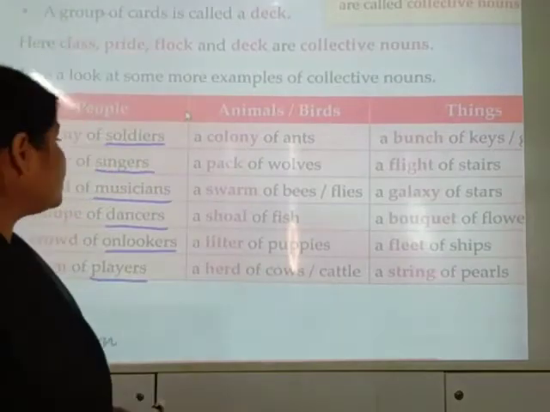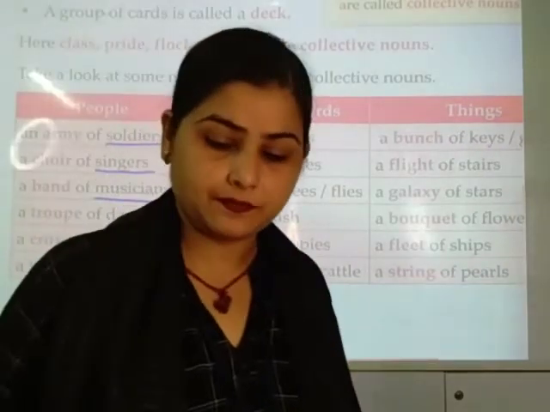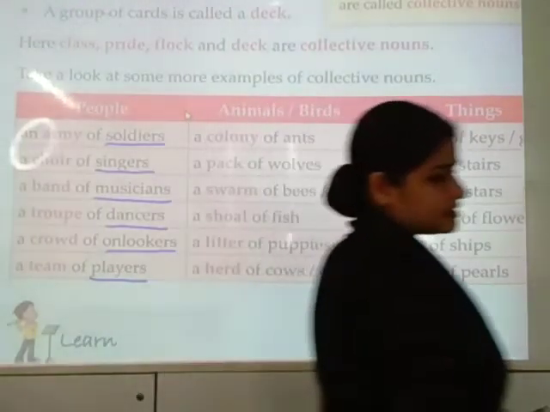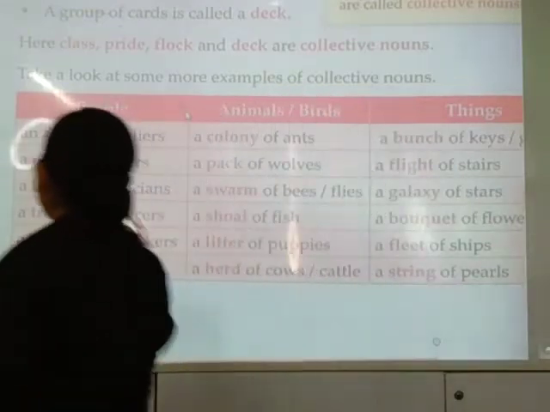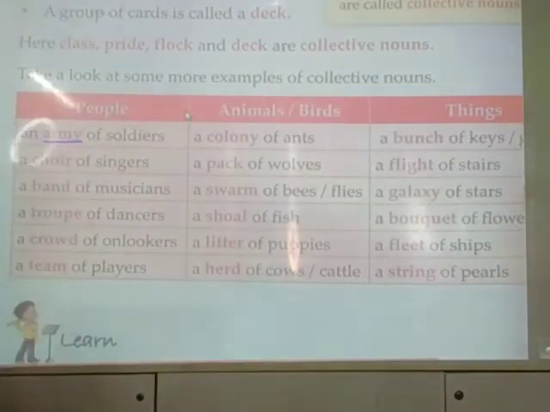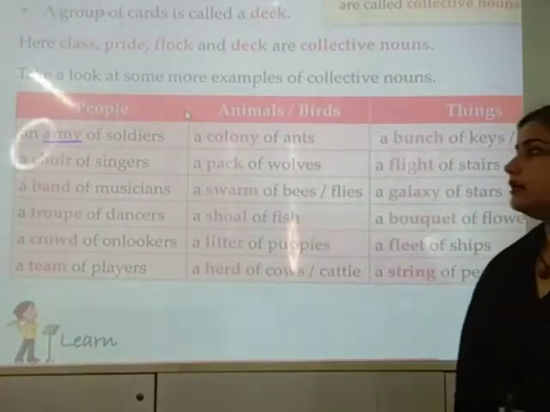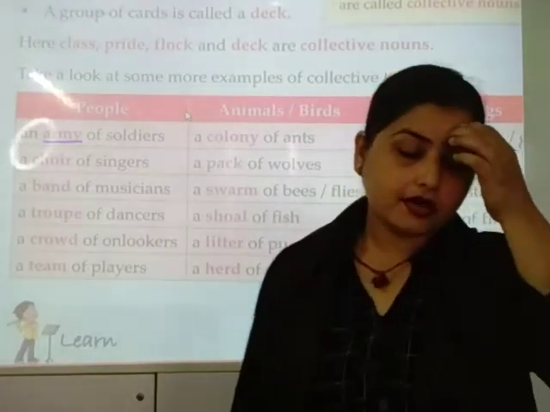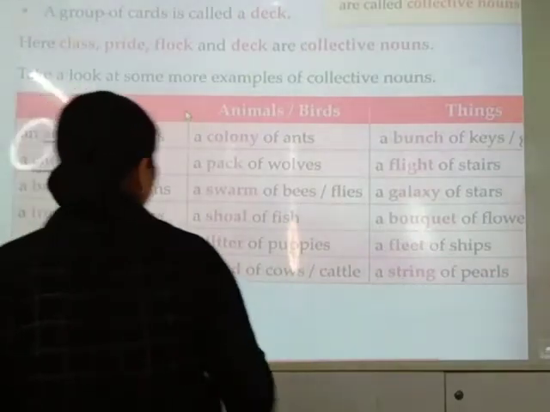Now you should say it at least 5 times to learn it, as I am learning it. An army of soldiers. An army of soldiers. A-R-M-Y, army. Next, a choir of singers. A choir of singers.